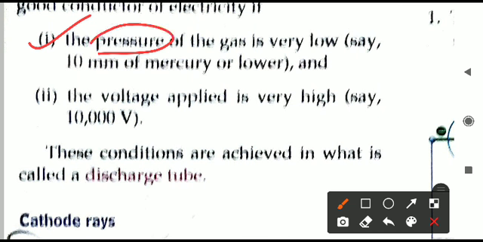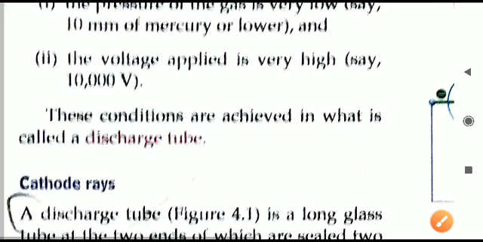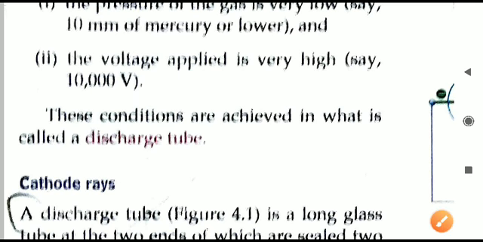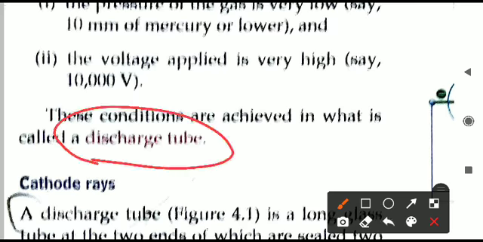First, the pressure of the gas must be very, very low. Second, the voltage applied should be very high. If these two conditions are provided, then a gas can also conduct electricity, which is not its normal behavior. When these two conditions are achieved, we have what is called a discharge tube.